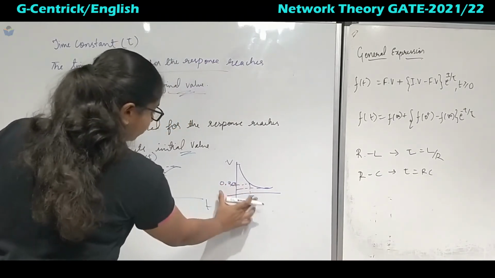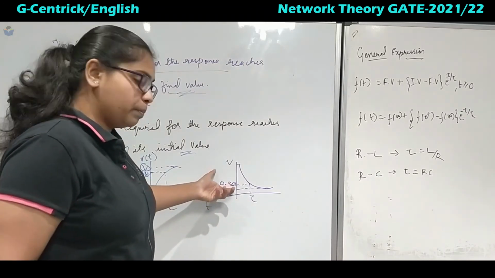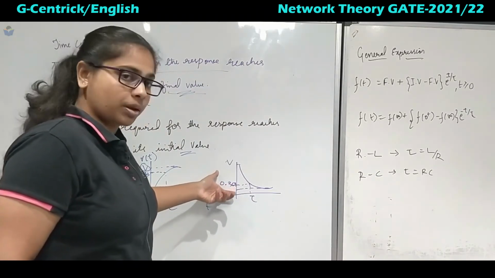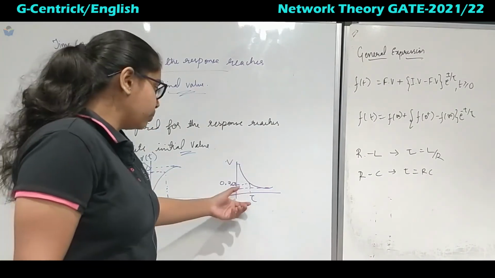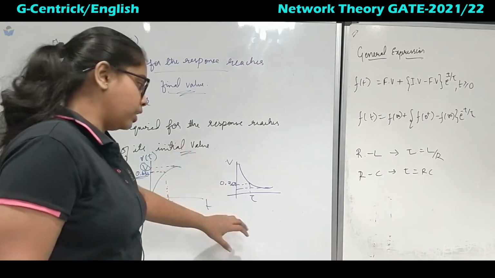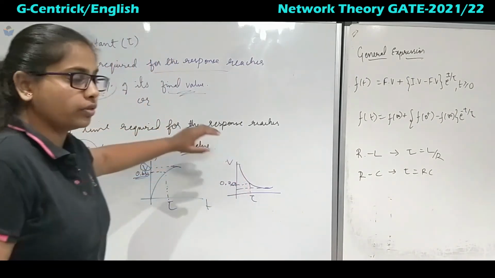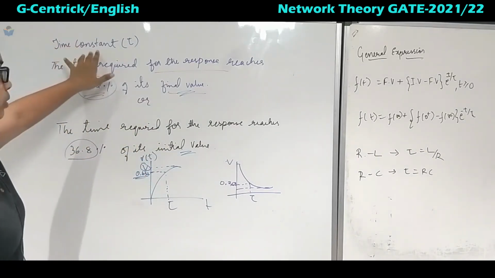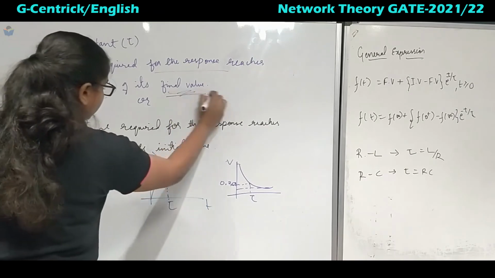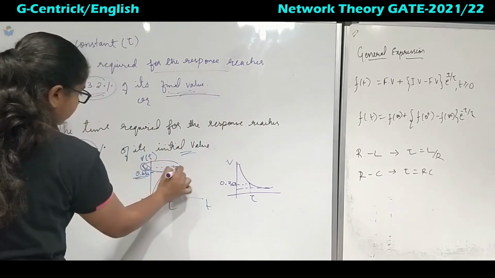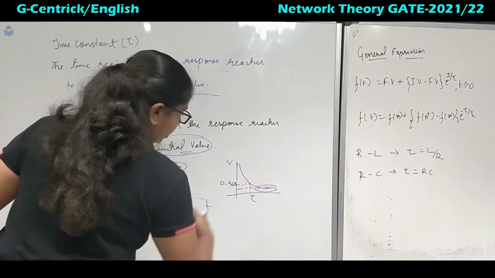So when this response reaches this particular time period, it is 36.8% of the total response, but it is for the initial value. This was for the final value. So to reach that point, what we will call the time constant is tau. One is with respect to the final value, and the other is with respect to the initial value.